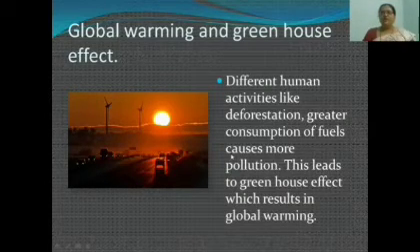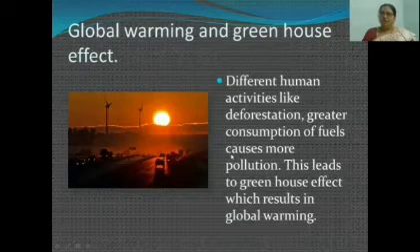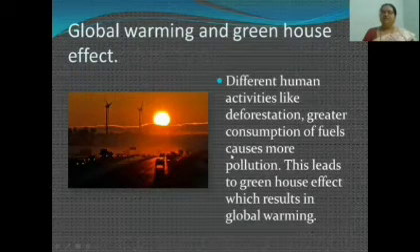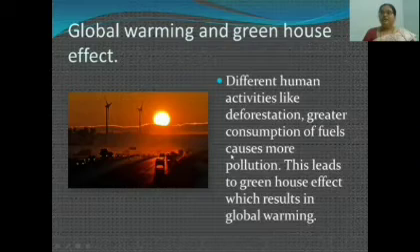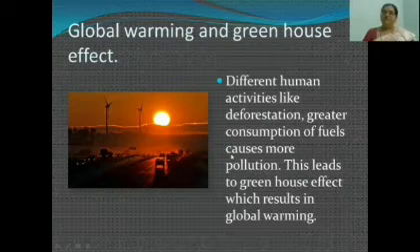Global warming refers to an average increase in the Earth's temperature, which in turn changes the climate. Different human activities like deforestation, greater consumption of fuels, causing greater pollution, etc., lead to the greenhouse effect, which results in global warming.